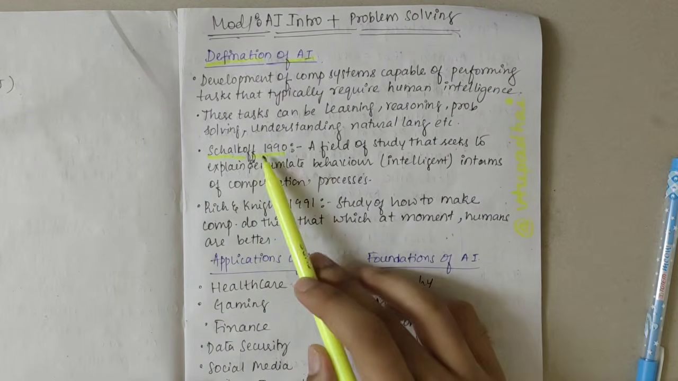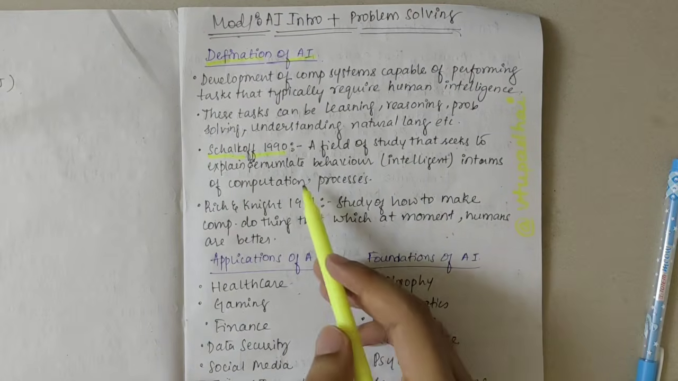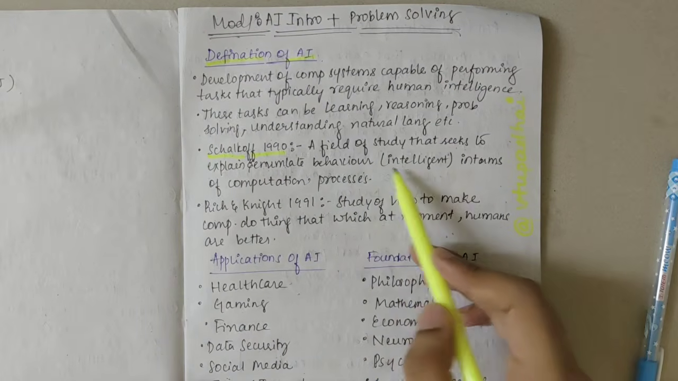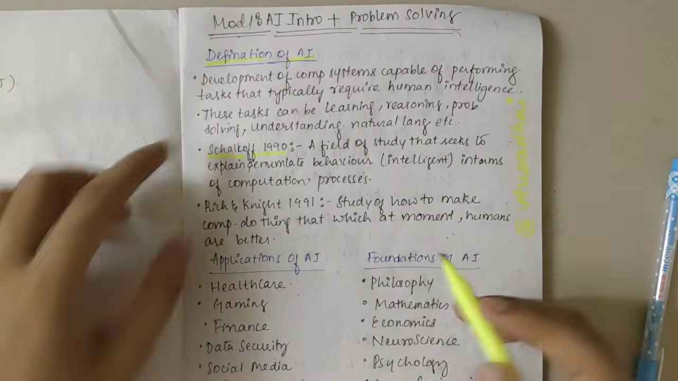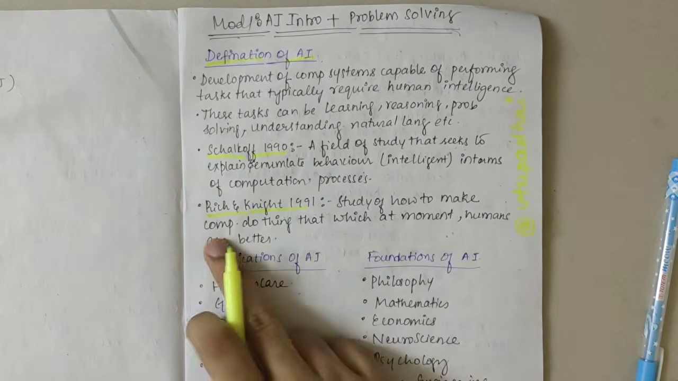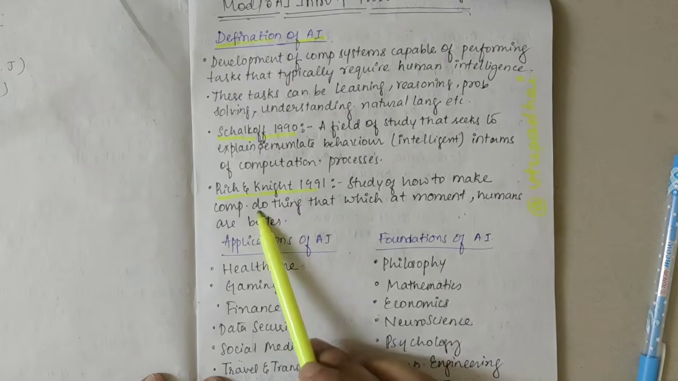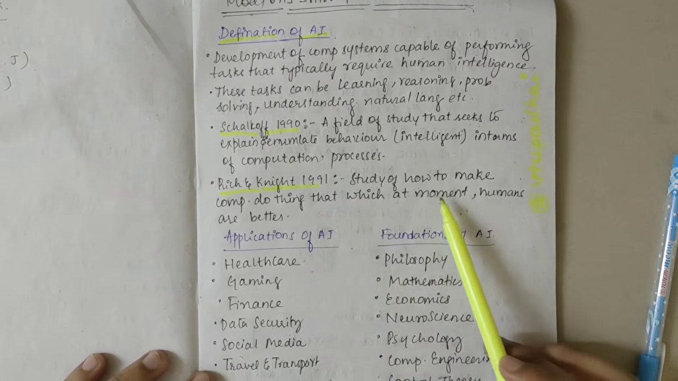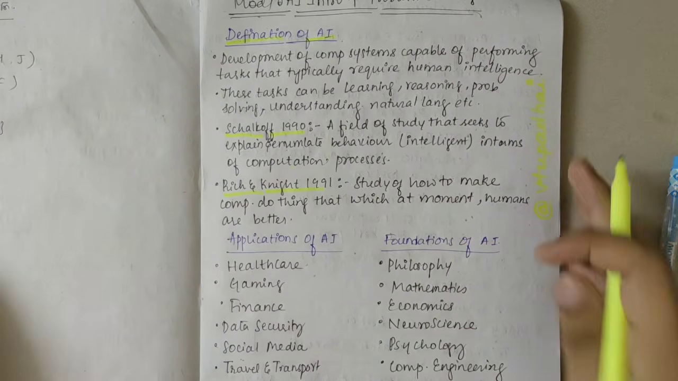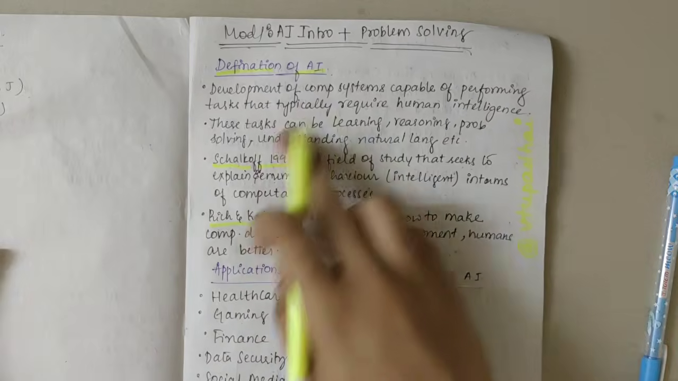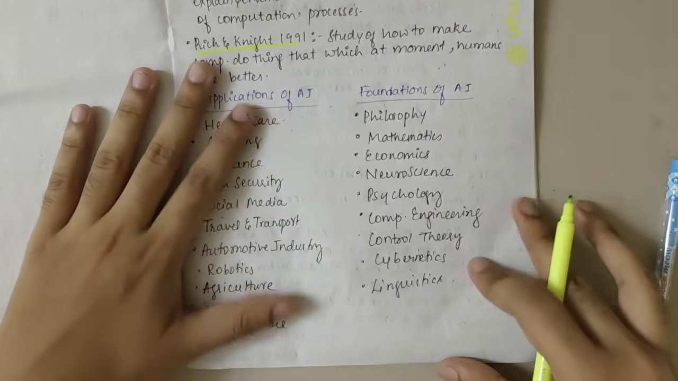Schalkoff in 1990 stated that it is a field of study that seeks to explain and emulate intelligent behavior in terms of computational processes. So we need to write this or this. Rich and Knight in 1991 stated that it is the study of how to make computers do things at which, at the moment, humans are better. So this was the definition of AI which they gave. If they ask for the definition of AI, you can write one general definition and any one out of these two. Then we have the applications.